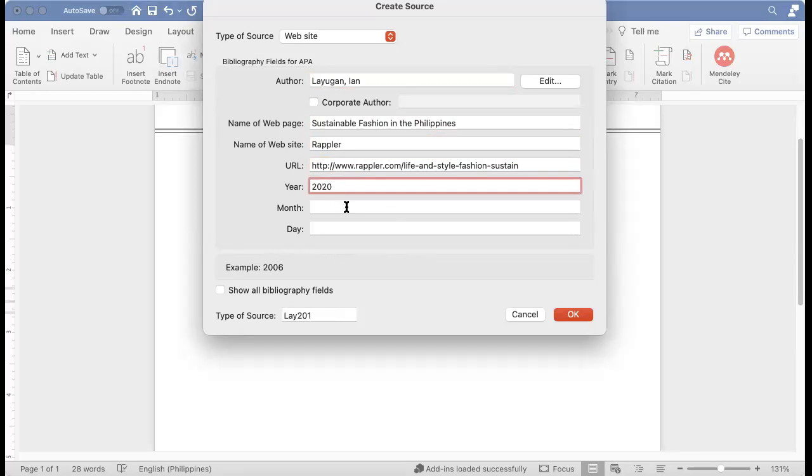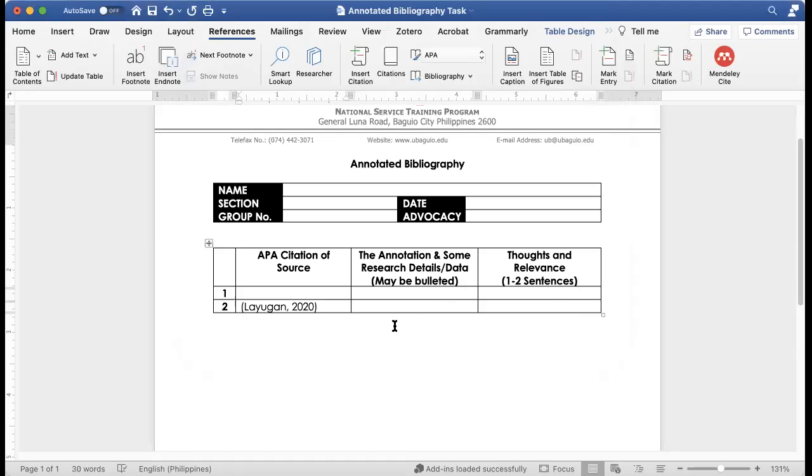Year 2020, let's say it was published last week. So November 13, click OK. There you go. So you delete that again. So may dalawa na siya. What's the next thing you're going to do?